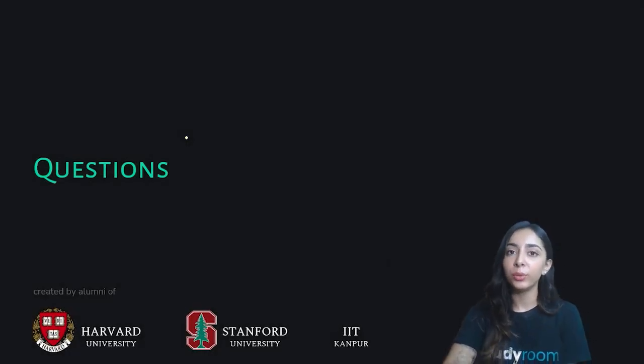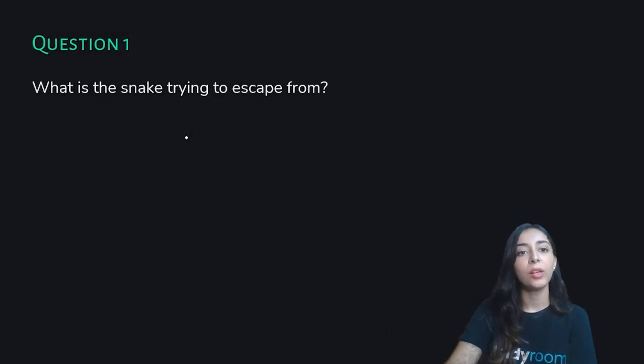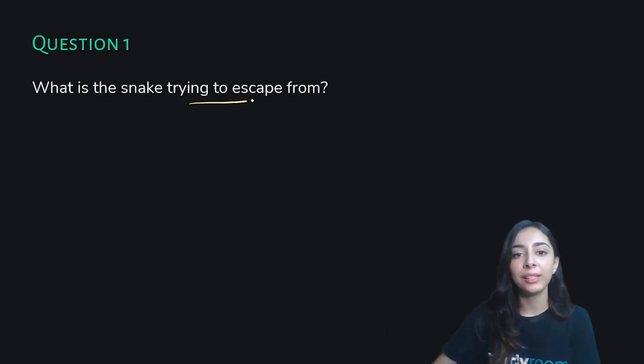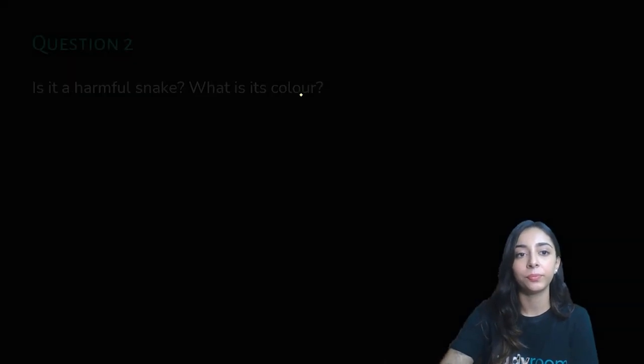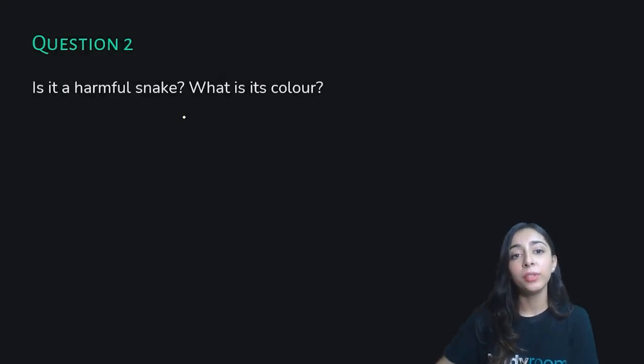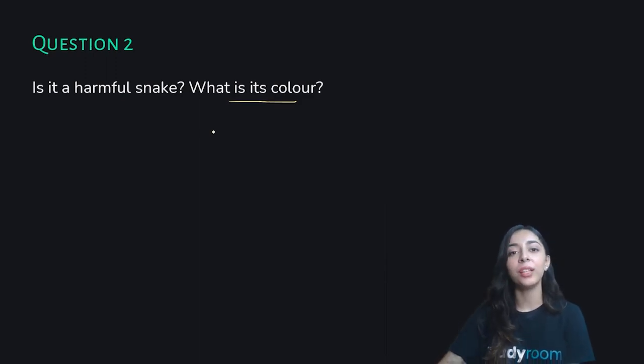Now it's time to do the questions. What is the snake trying to escape from? From whom? From the boy who's chasing him with the stick. Was the snake harmful? What is its color? What do you think? No, it wasn't harmful. It was small and green in color.